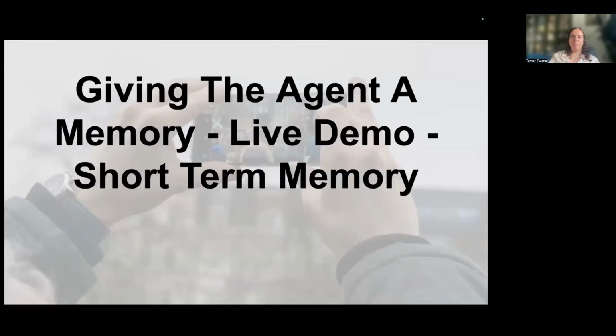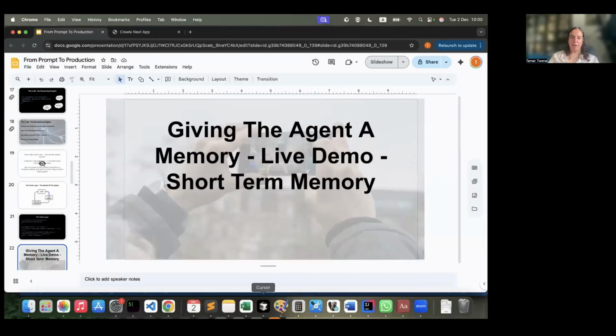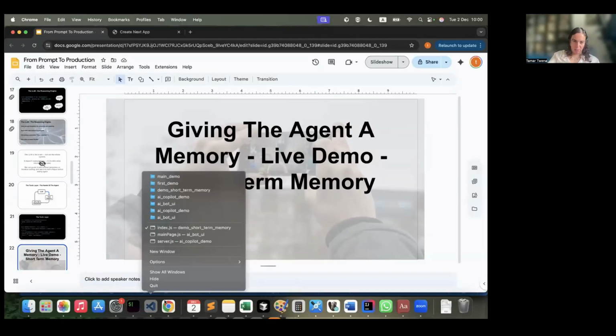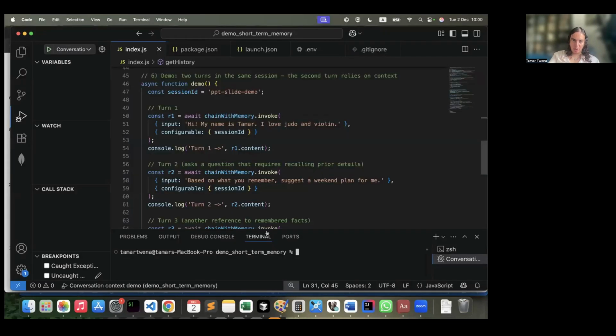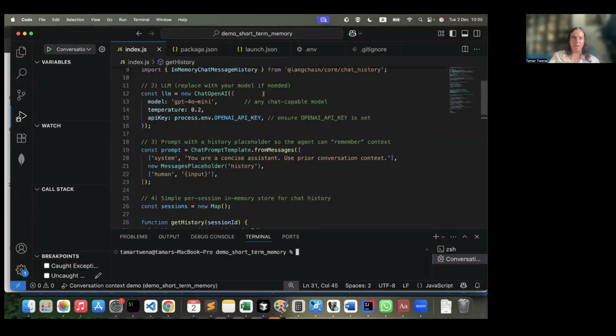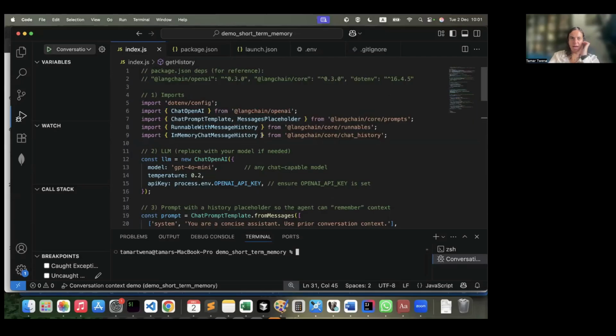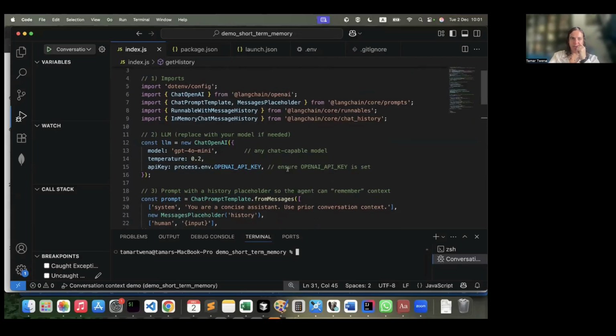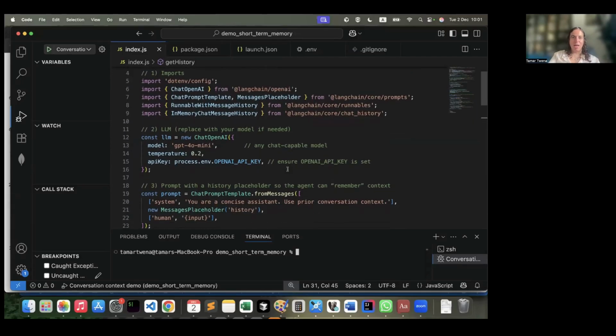Now let's talk about memory. Here I will show you short-term memory with sequences. So now we will go to VS Code and look at a tiny code snippet that I had prepared in advance.